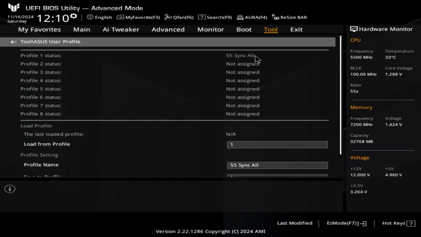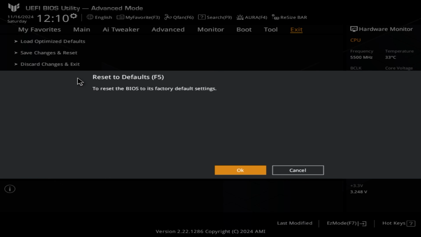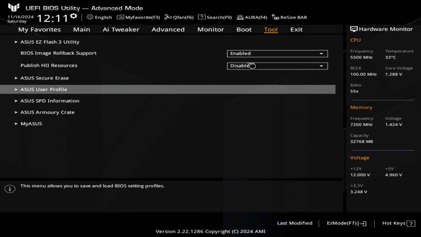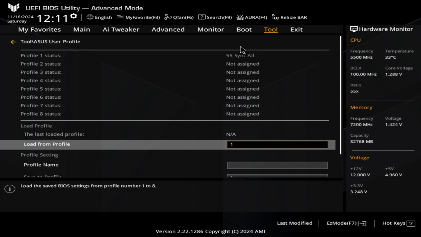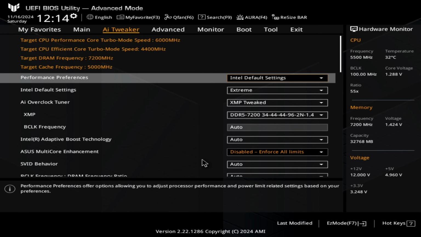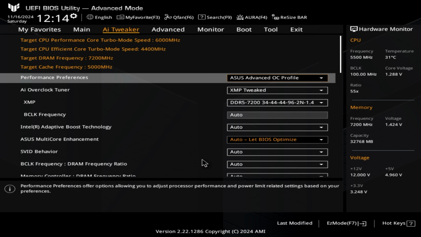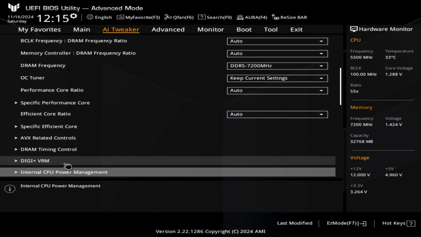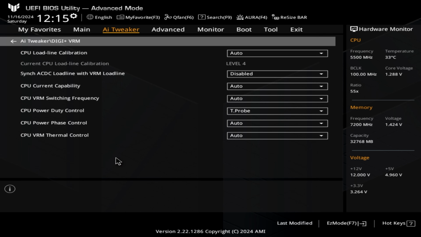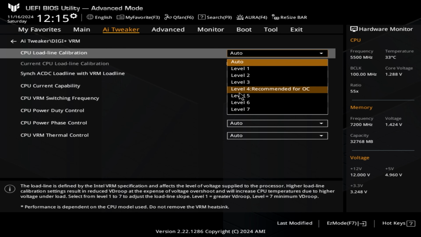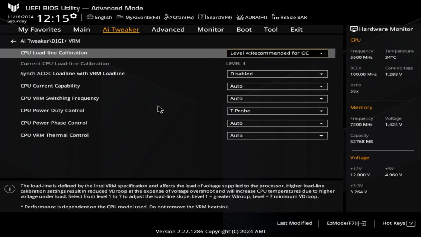You'll see that the 55 sync all has appeared at the top, and then we are selecting exit, and we simply select save changes and reset. We are then resetting our settings back to the factory defaults. You'll see that the 55 sync all is then saved. In AI Tweaker, we then need to select the Asus Advanced Overclock profile. We are then setting our RAM to our desired speed, and in the AI Tweaker DGVRM, we are selecting level 4, recommended for overclock, for the load line calibration.